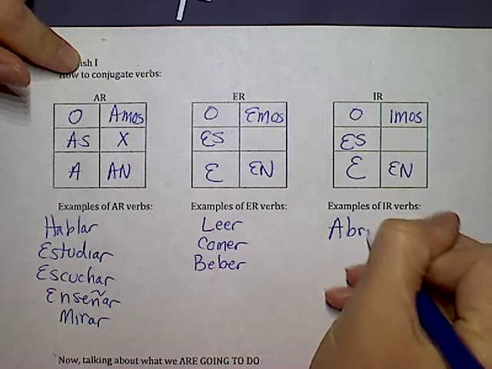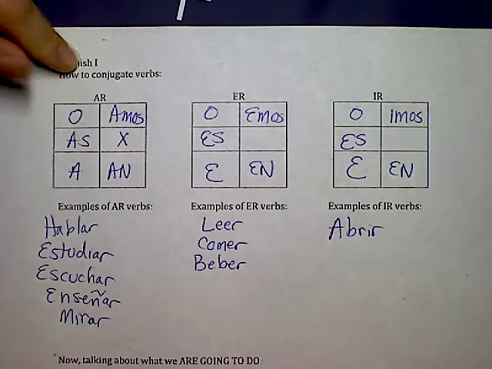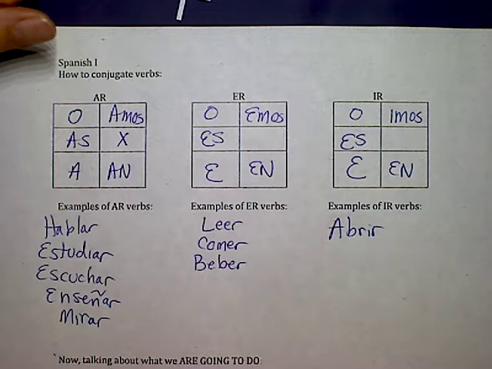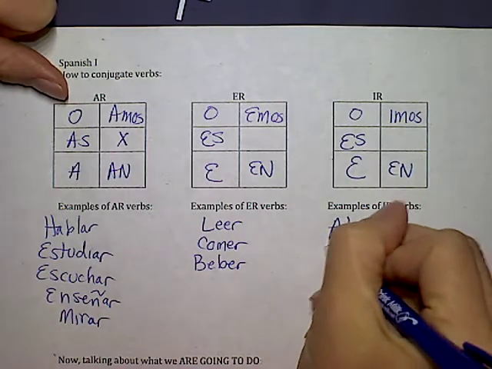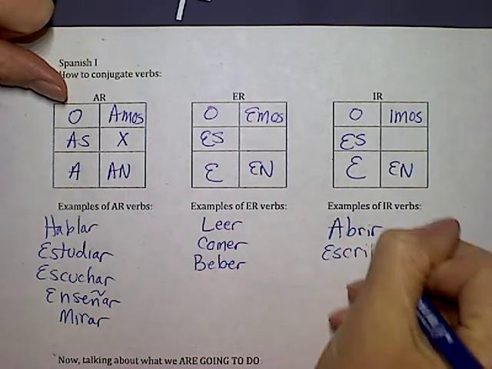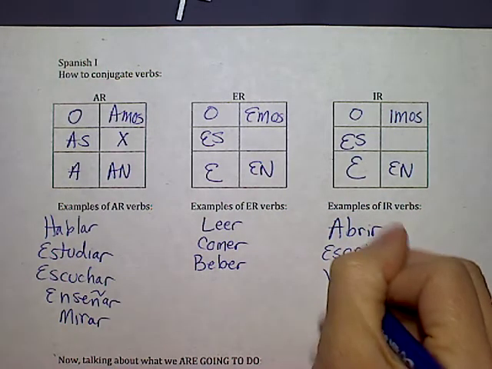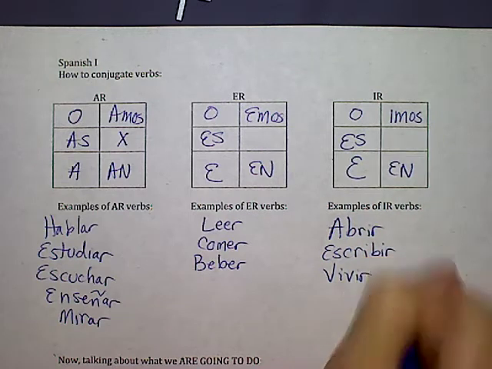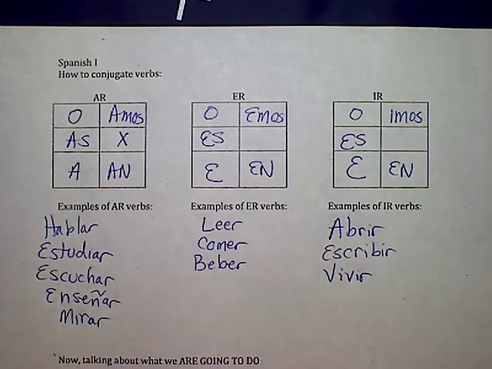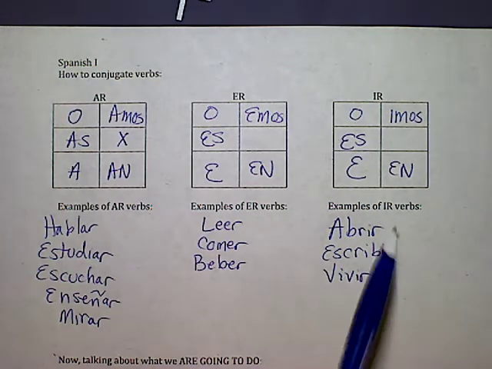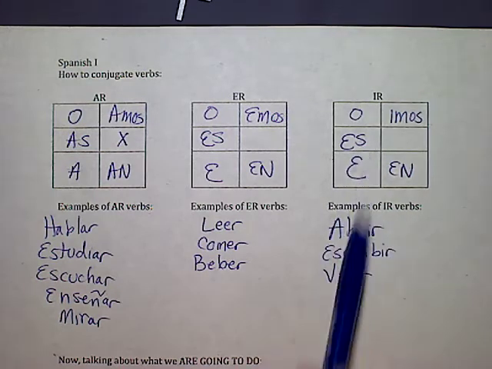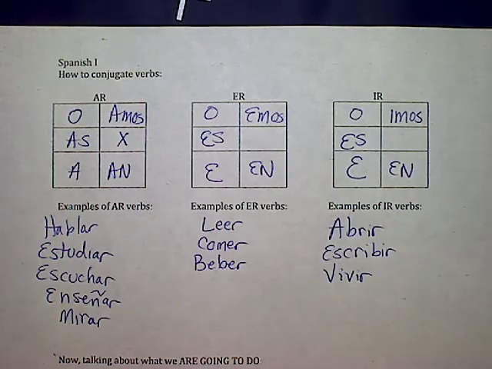Abrir. What does abrir mean? To open. How about what you're doing right now? Escribir. Good. Anything else? Okay. How about vivir? What does vivir mean? To live. Good. So all we do when we conjugate is we substitute these endings with the other endings to talk about who's doing it. All right. We feel pretty strong about that, right?